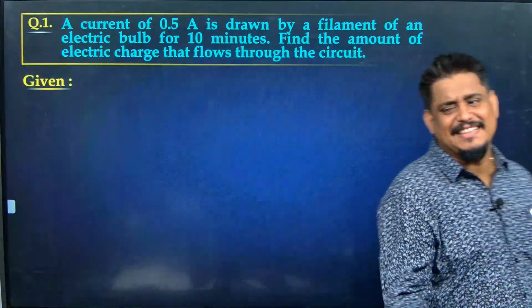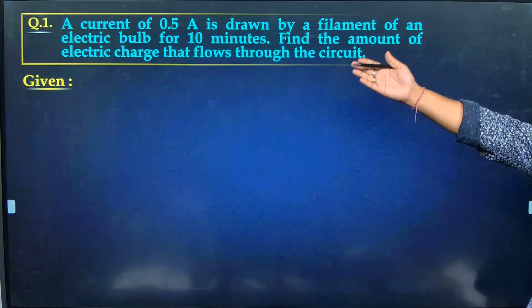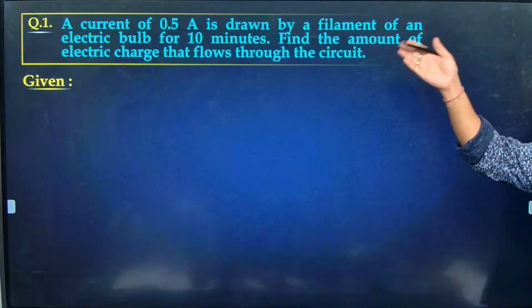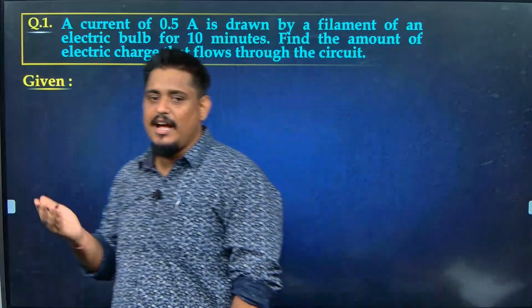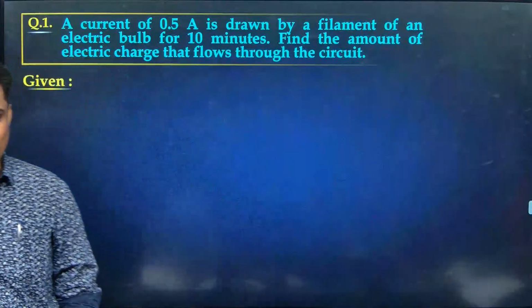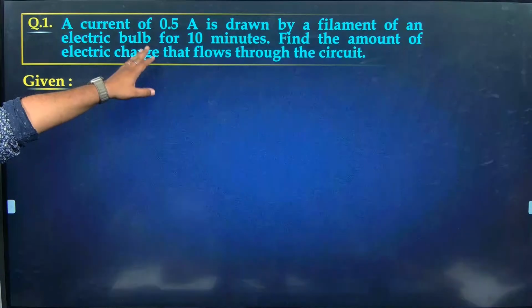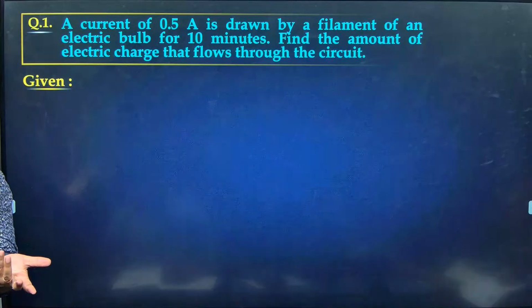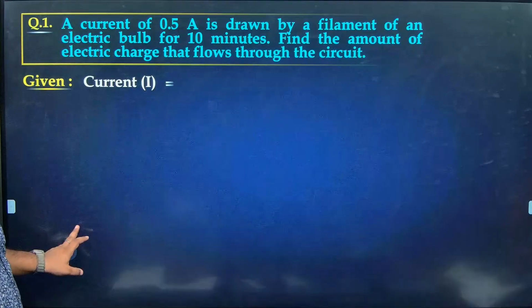Yeah, common sense. I is 0.5 multiplied by 10 minutes. 1 minute is having how much seconds? 60 seconds. So 60 into 10 is 600. 600 into half will become 300 only. Without even touching pen, you can say the answer. I is equal to Q by T. Q will become equal to I into T. I is 0.5, T is 600. 0.5 times 600 will be how much? 300. Half of 600 is how much? Yeah. Common sense. So that will be the answer for sure.